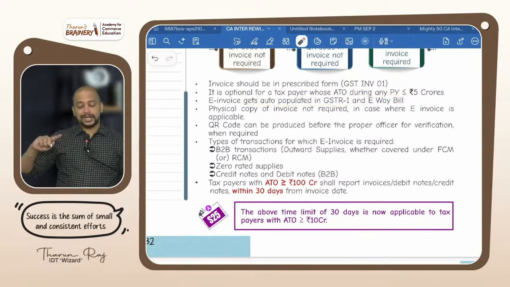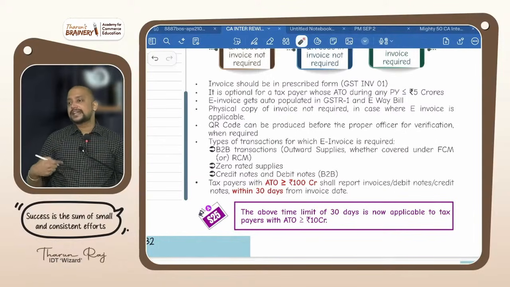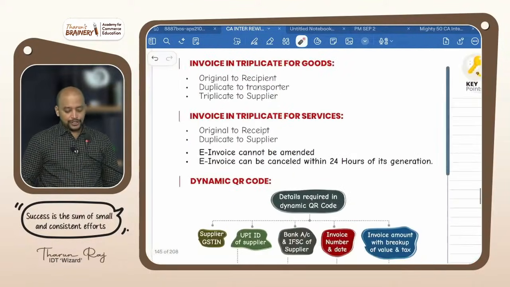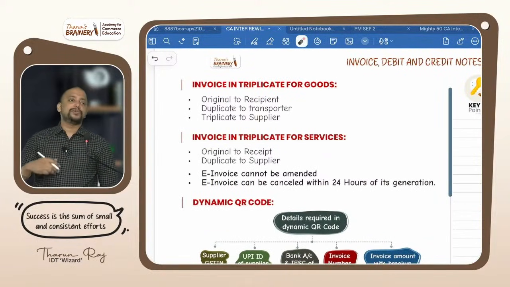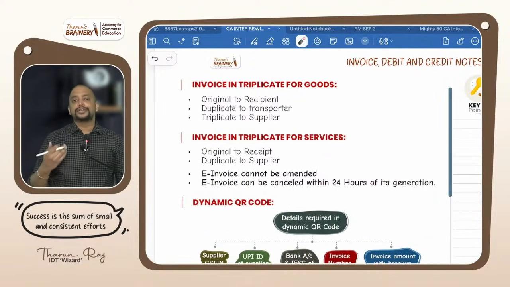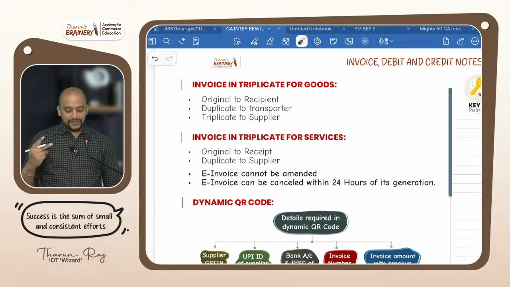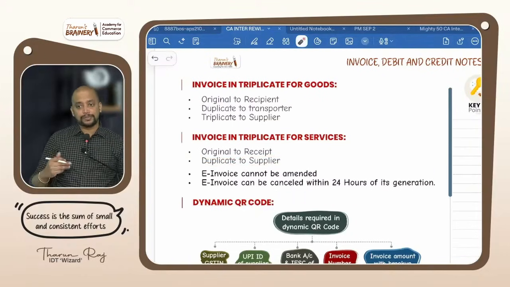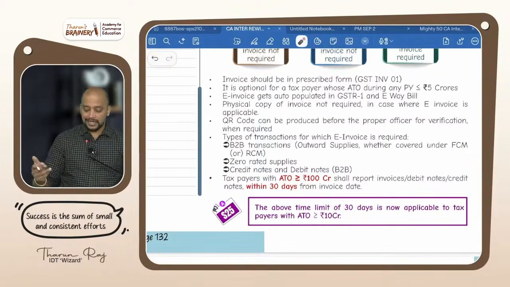E-invoice gets auto-populated in GSTR1 and e-way bill, and whenever we are preparing E-invoice, the physical copy of invoice is not required. Usually we need to prepare invoice in triplicate for goods, means original copy to the buyer, duplicate copy to the transporter, and triplicate copy to the supplier. In case of services, 2 copies, original copy to the recipient, duplicate copy to supplier. But that is not required if E-invoice is generated.